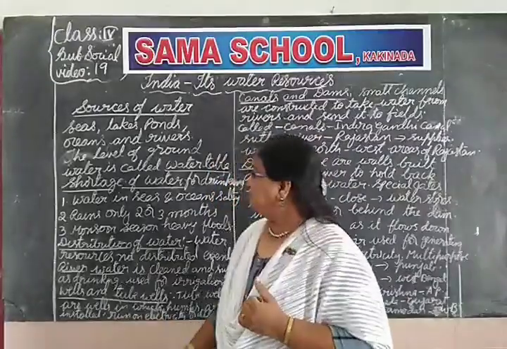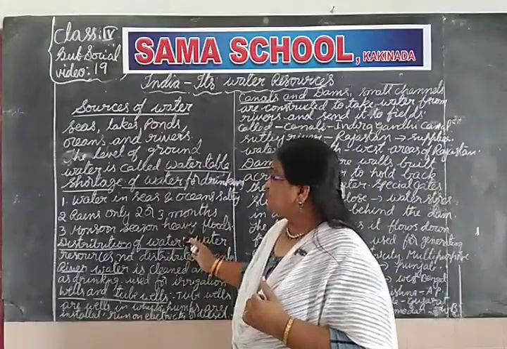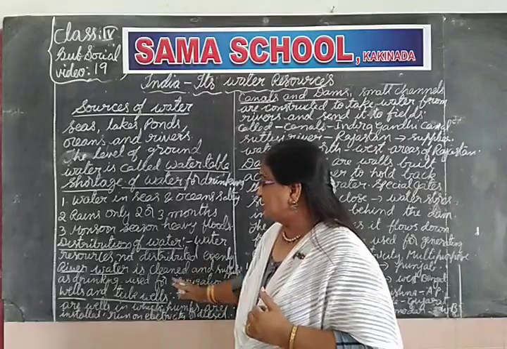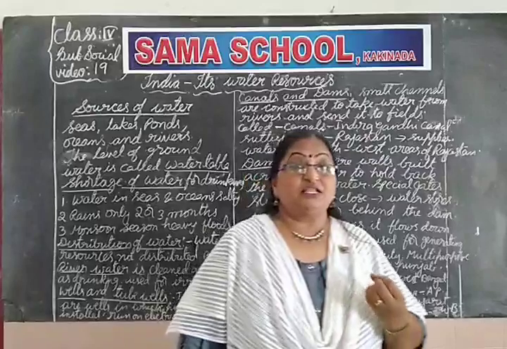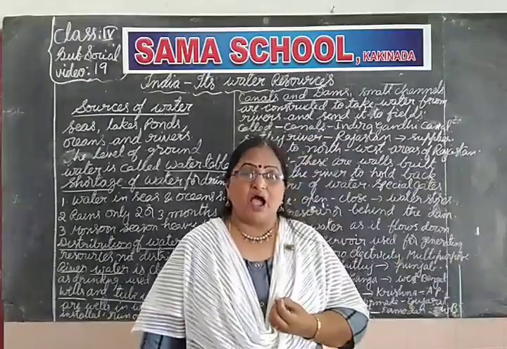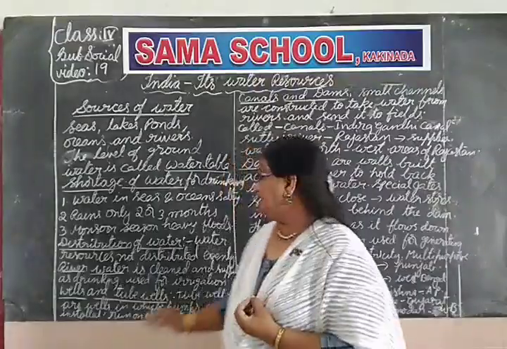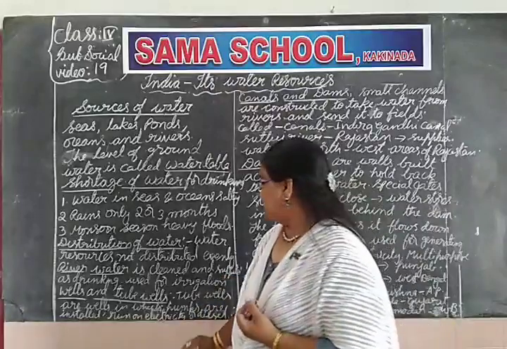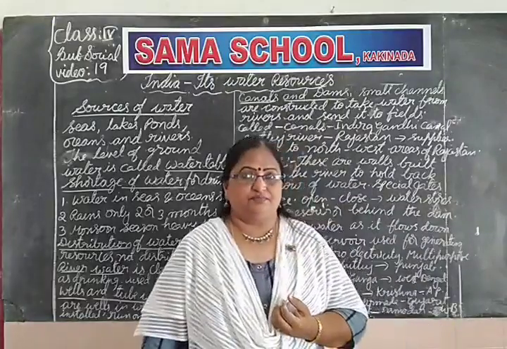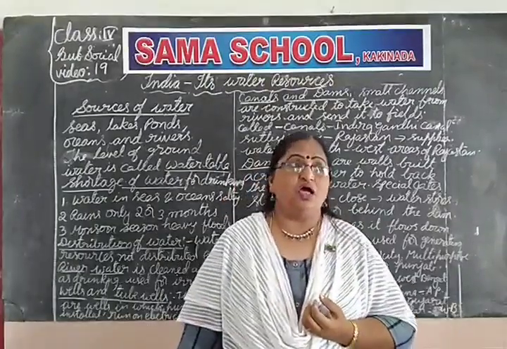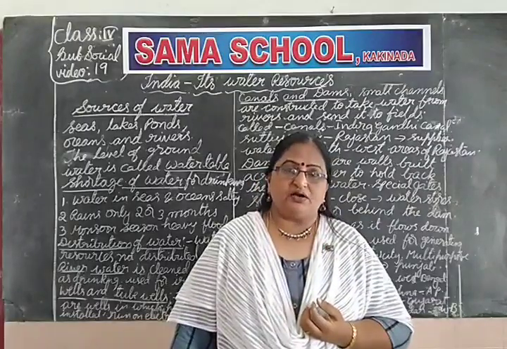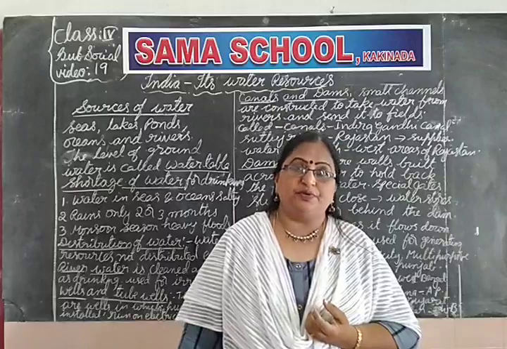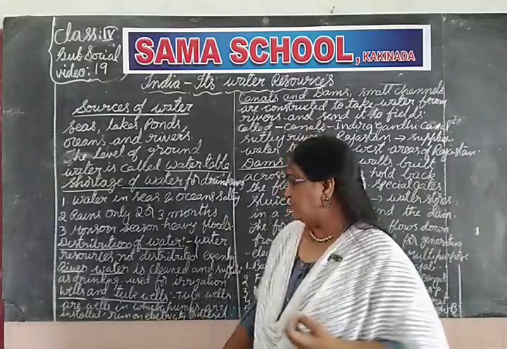Right, children? Now, where the rivers are there, the river water is cleaned and supplied as drinking water. Understand? And river water is also used for irrigation. Salty water we cannot use. That is why river water should be used for irrigation and all.